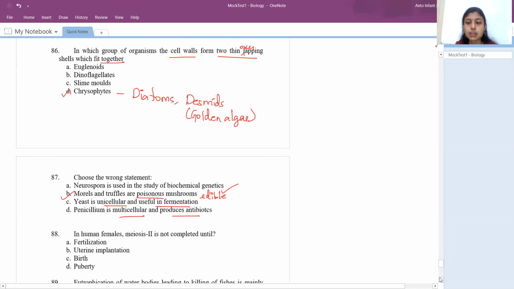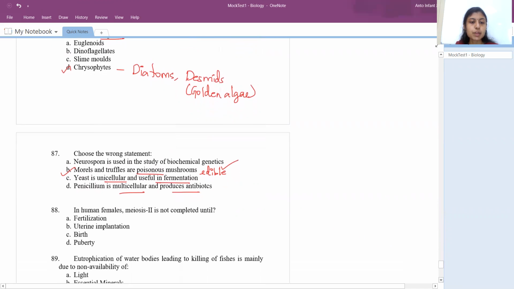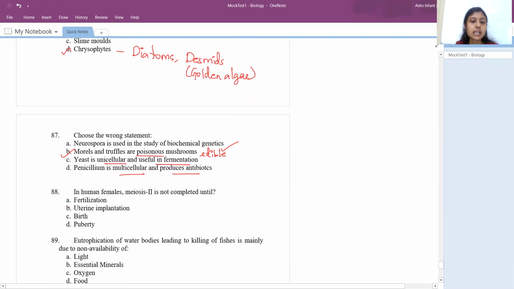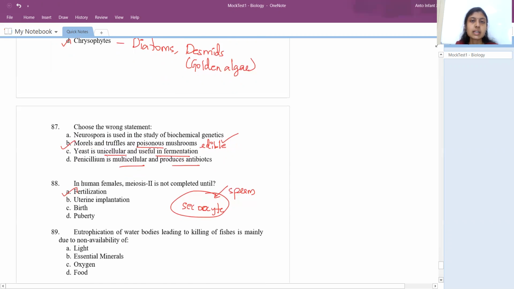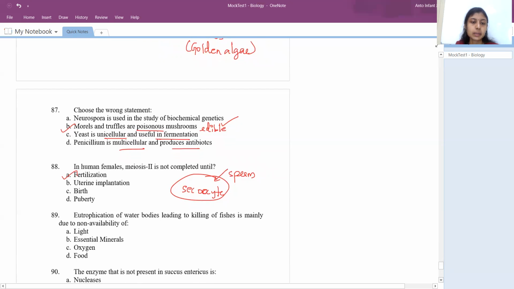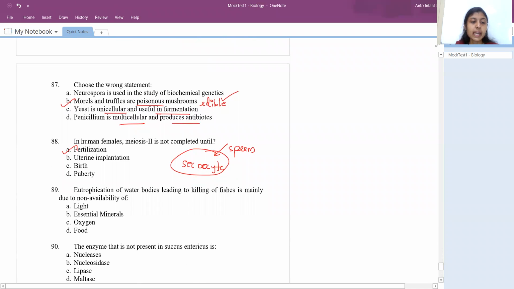Next question: in human females, meiosis 2 is not complete until fertilization takes place. The secondary oocyte will complete meiosis 2 only when the sperm comes in contact with it, which means the process of fertilization. Until then, it will stop at that stage only, the meiosis 2 stage.